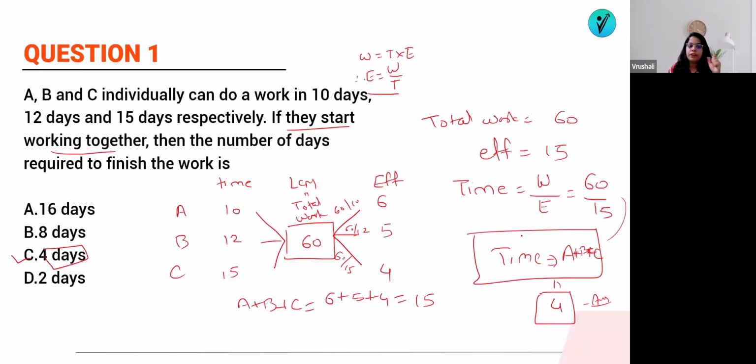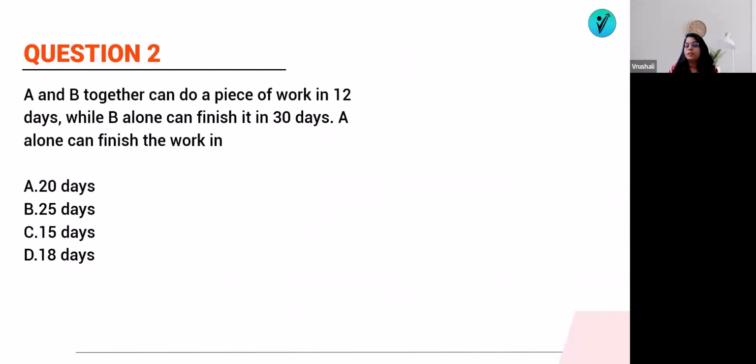Okay, so what we have done: we have taken their days, found out the total work by using LCM. Once we get the LCM, we can find out the efficiency. So this is the total work, this is the total efficiency. We can simply do 60 by 15 is equal to 4 days. In the exam, you can simply do 60 by 15, 4. Now we will solve the next question of the same type so that you will understand it.